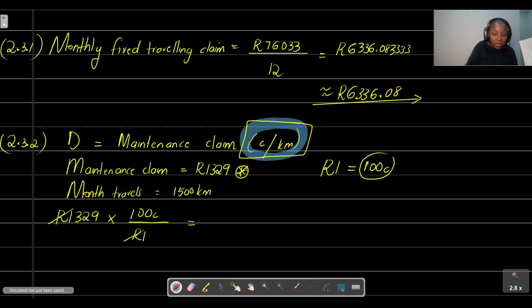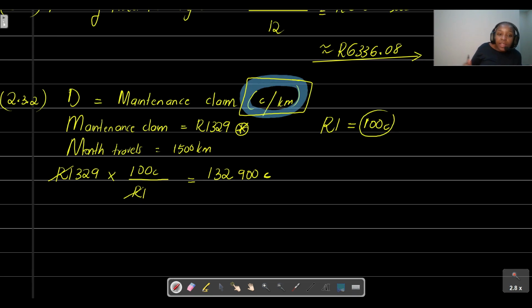The units need to cancel. So if we take 1,329 multiplied by 100, this is going to give us 132,900 cents.